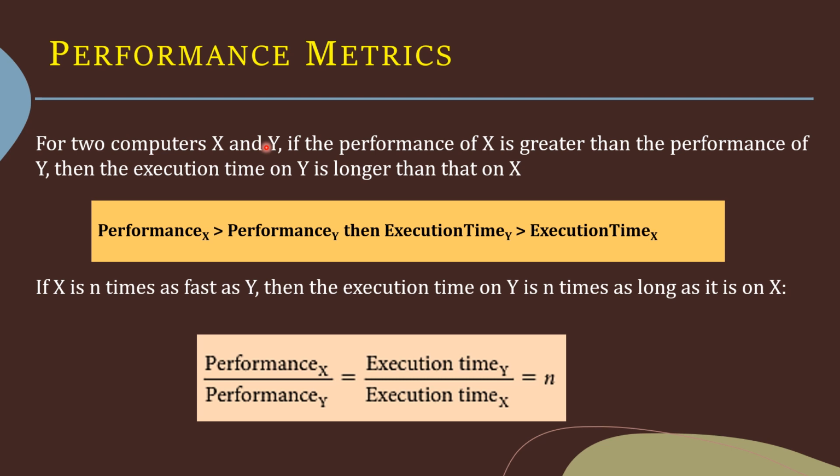For two computers, namely X and Y, if the performance of X is greater than that of Y, then the execution time on Y is longer than that on X. If performance of X is greater than that of Y, then the execution time of Y is greater than that of X. If X is n times as fast as Y, then the execution time on Y is n times as long as it is on X.